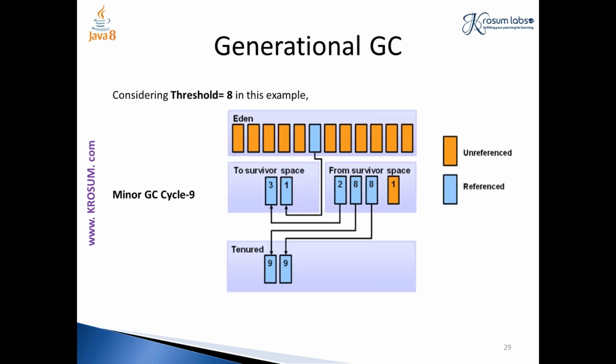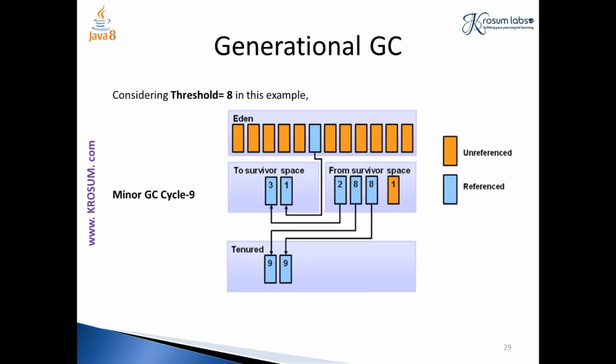So say for example, here my threshold value is 8. So what is this threshold value? We need some kind of condition to promote one person to another stage, right? So for example, a teenager is between 15, or after 20 it is like an adult. So we need some criteria to be fixed here to promote from one generation to another generation. That kind of criteria is the threshold value here.